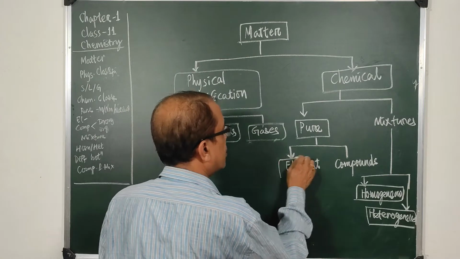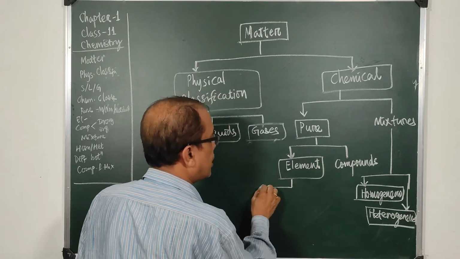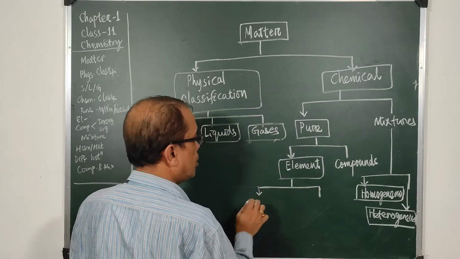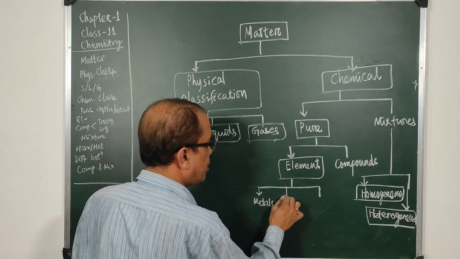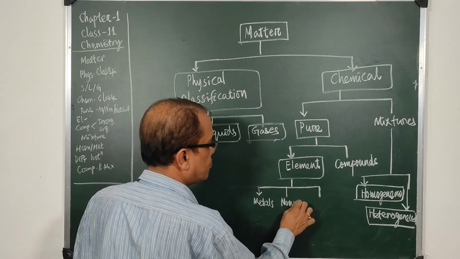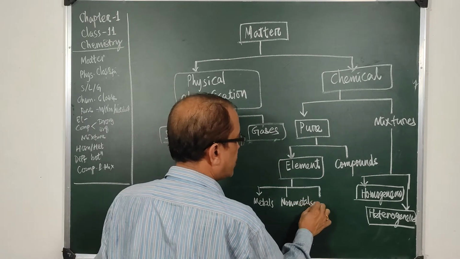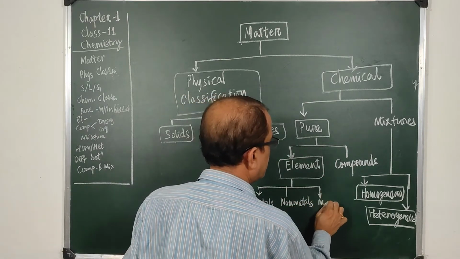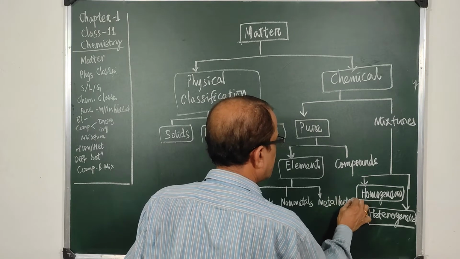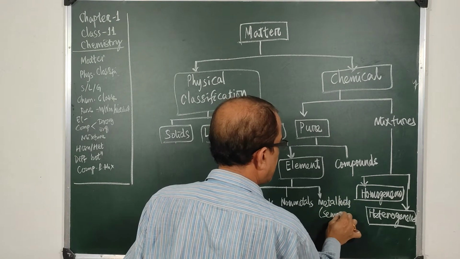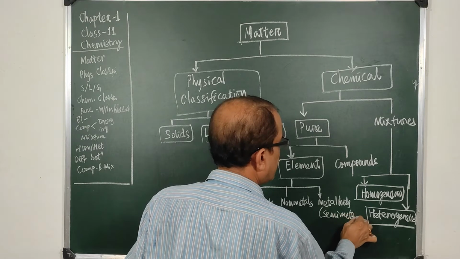The elements similarly are of three kinds. They may be metals, they may be non-metals, which are not metals, and they may be metalloids, means semi-metals. Do you know the examples of them?